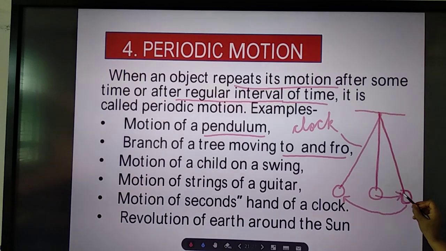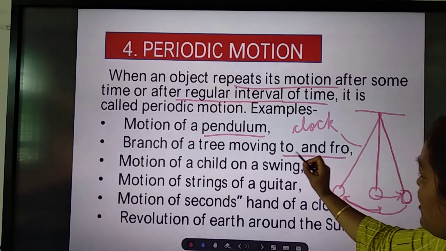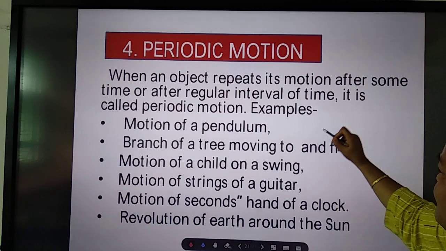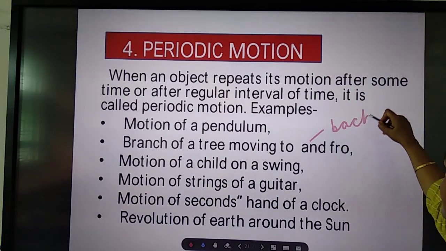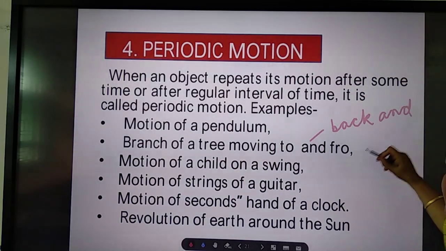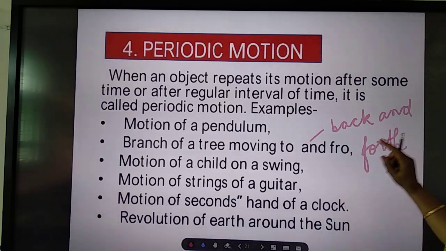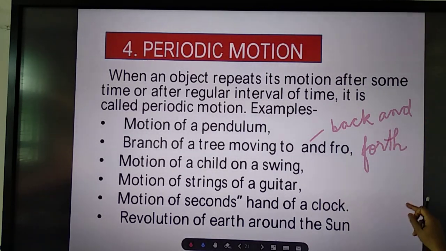So to and fro, again it will come to this position, meaning it is repeating its motion. We use these words together, to and fro, or back and forth motion.